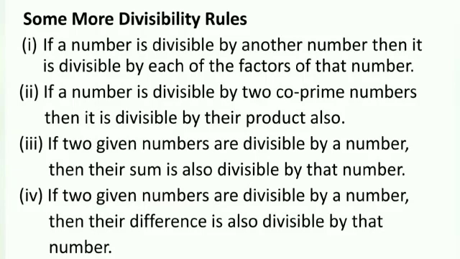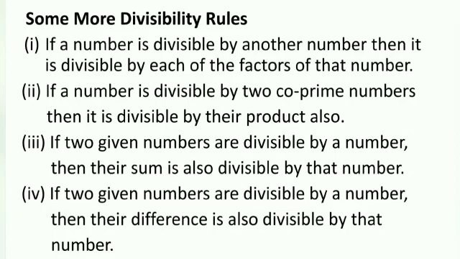Next, the numbers 16 and 20 are both divisible by 4. The sum 16 plus 20 is equal to 36. That is also divisible by 4. So, if two given numbers are divisible by a number, then their sum is also divisible by that number.